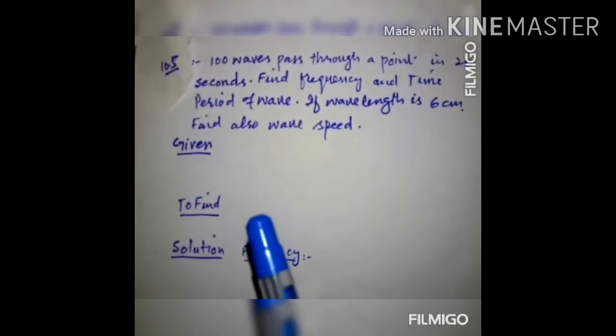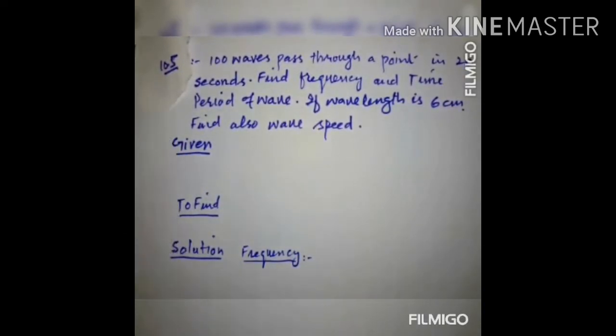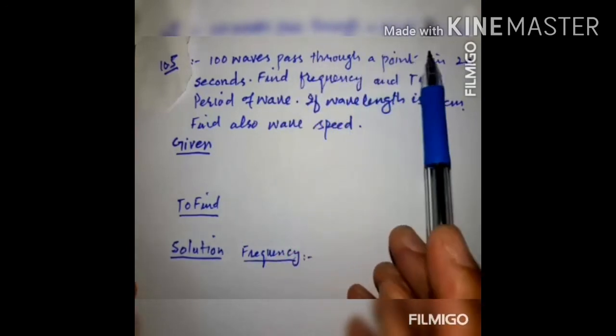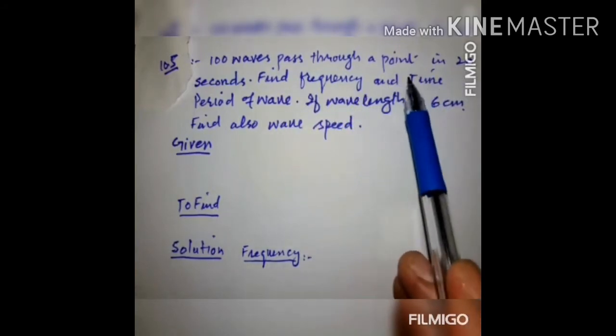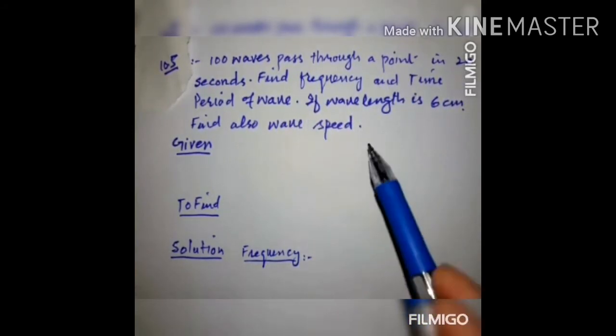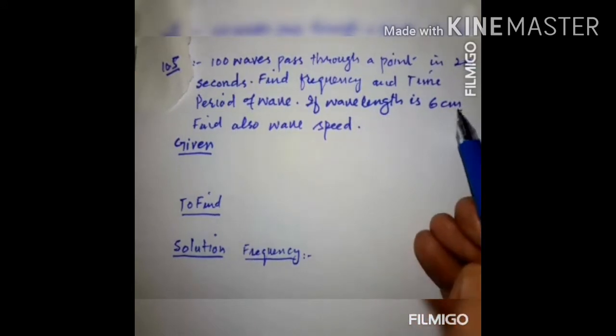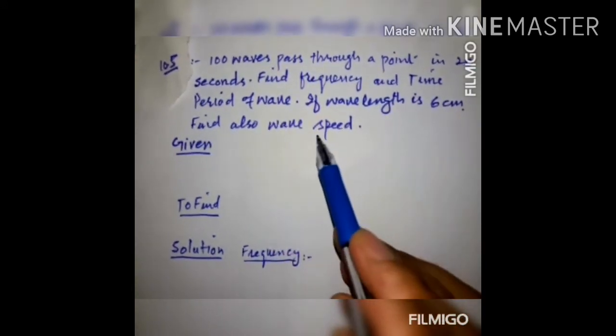According to the statement of numerical number 10.5, 100 waves pass through a point in 20 seconds. Find the frequency and time period of the waves. If the wavelength is 6 cm, find also the wave speed.